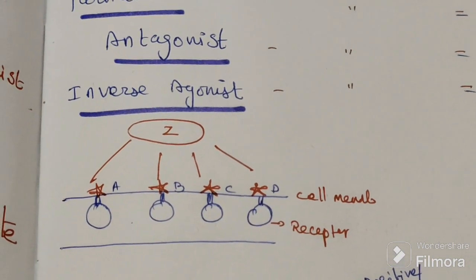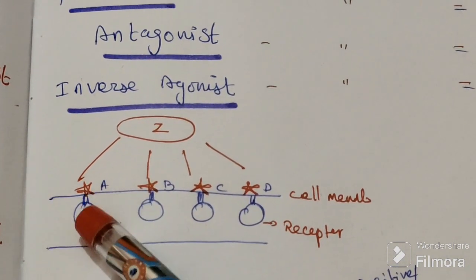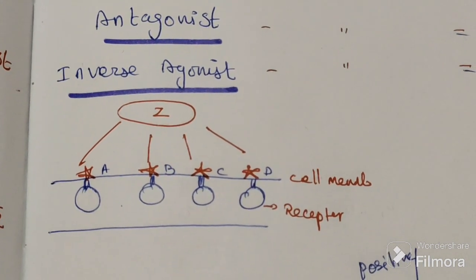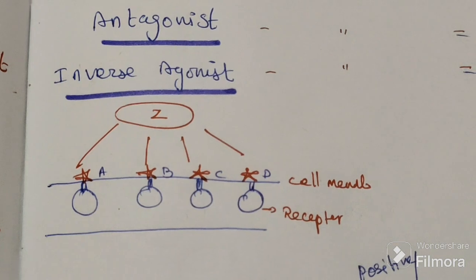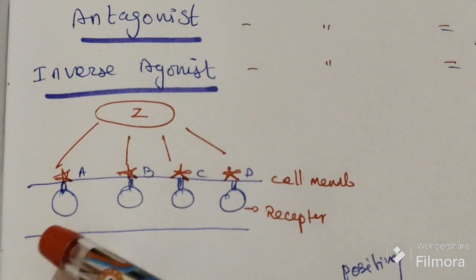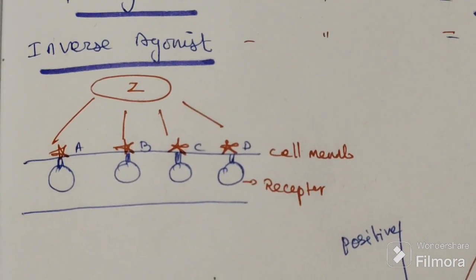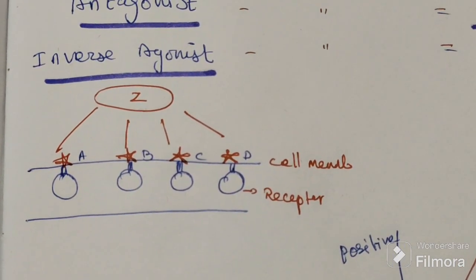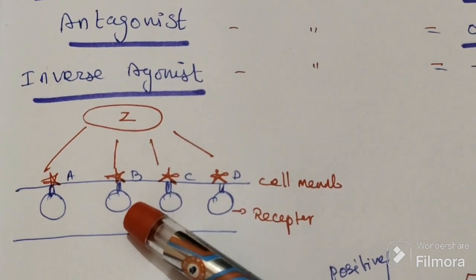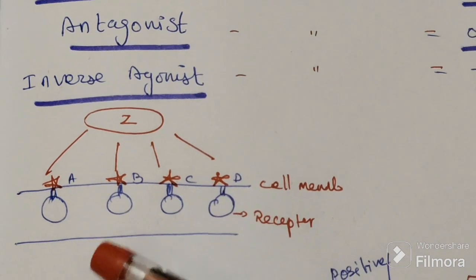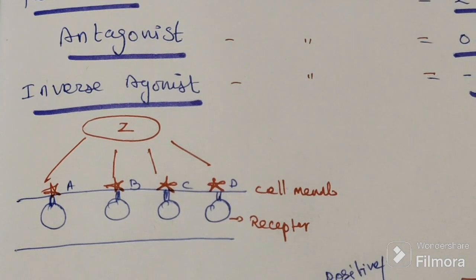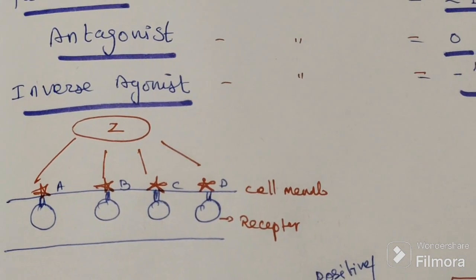So A is the drug which comes and binds here and stimulates the receptor, like Z does, with maximum stimulation. So intrinsic activity is maximum, that is +1. B is also stimulating the receptor but not maximally, a little bit lower, so less than 1.